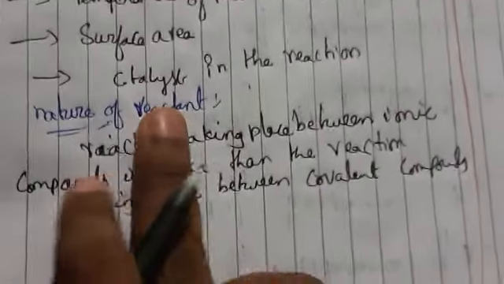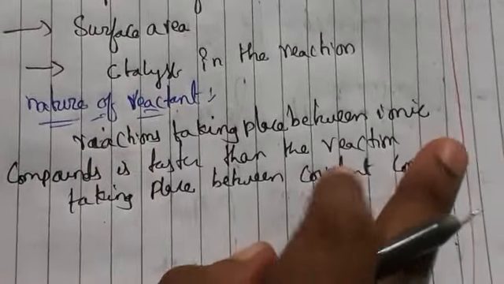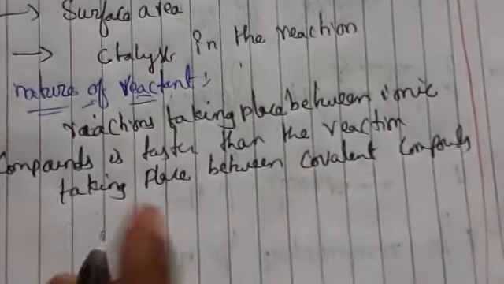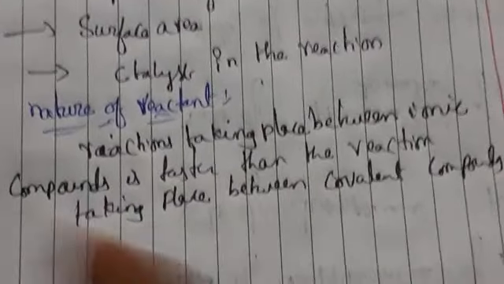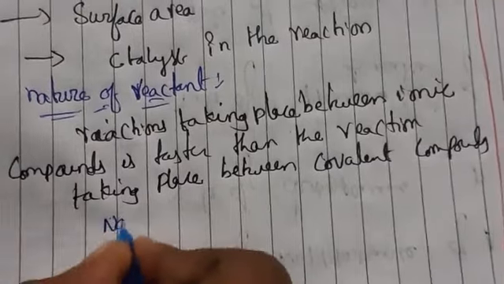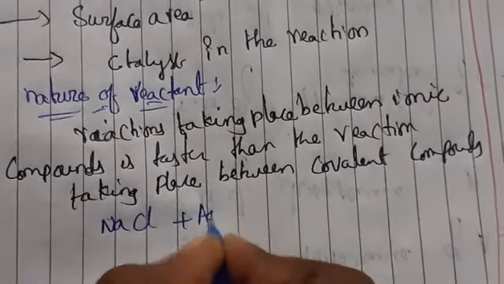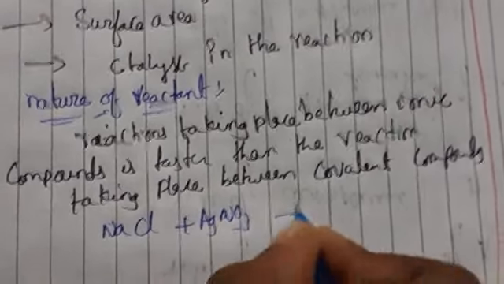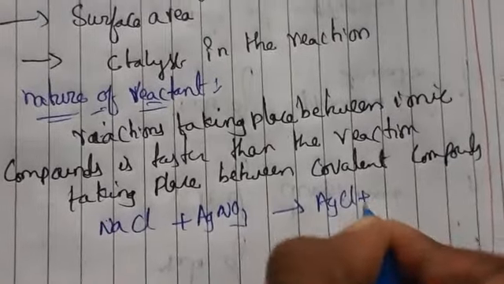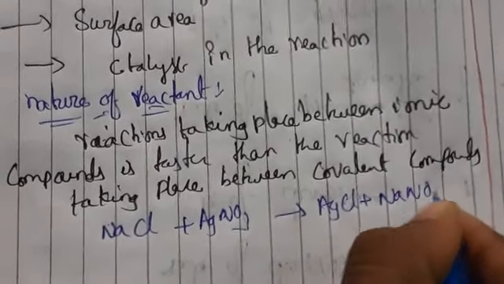See, what is the nature of the reactants whenever ionic compounds are there. We have seen the examples also here. This is for ionic compounds: NaCl plus AgNO3 gives AgCl plus NaNO3.